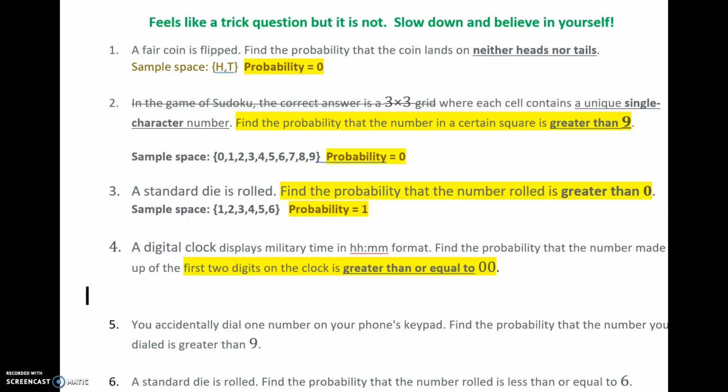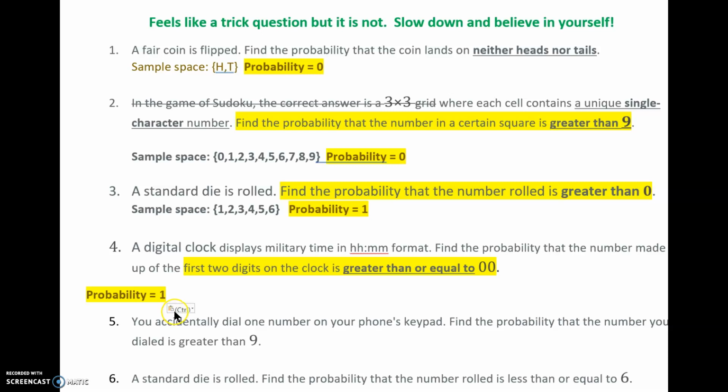Okay, so let's go back to our document. Greater than or equal to 0, 0. On a clock, if you're in military format or any format, it doesn't matter, what's the probability of that? It is 1, correct. The probability there is 1. Whenever the probability is 0 or 1, it feels like a trick question, and this is the most frequently missed problem on the test that's coming up for you guys, so I just wanted to go over them.